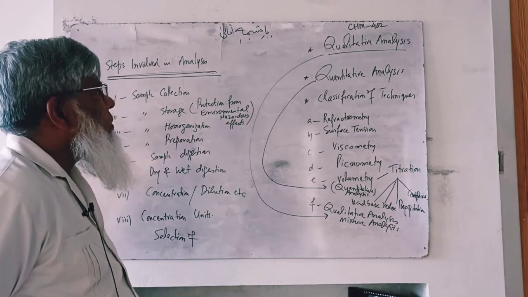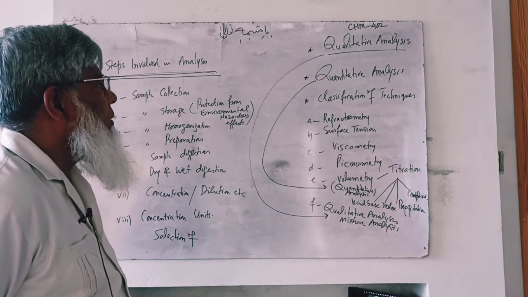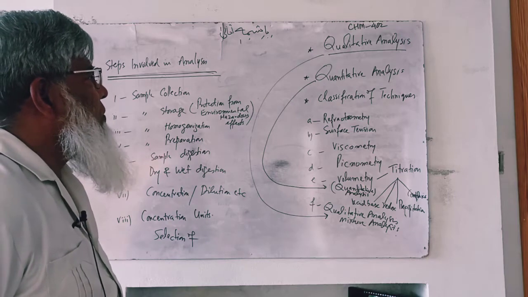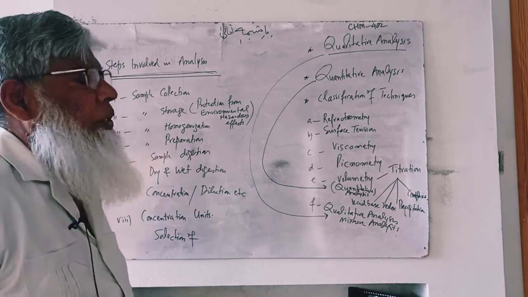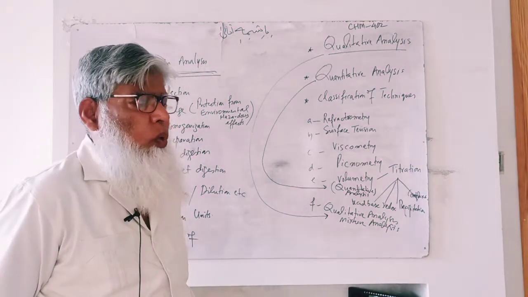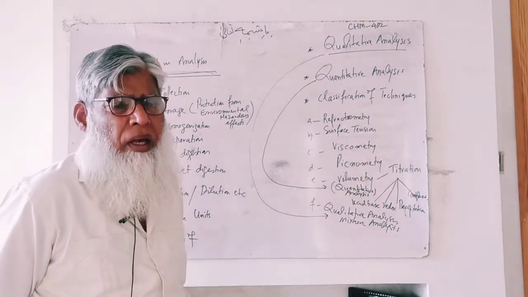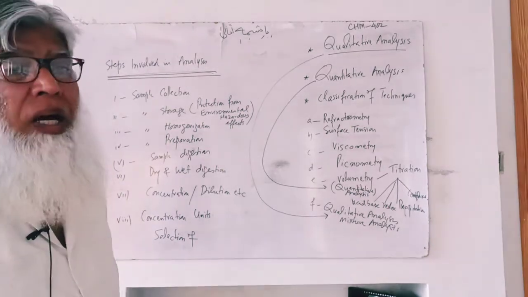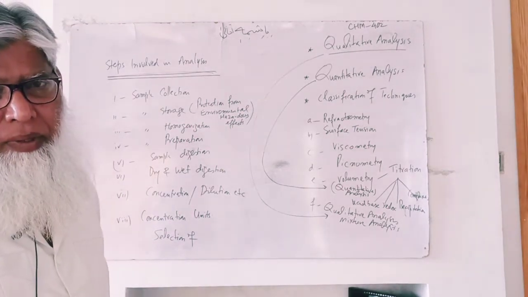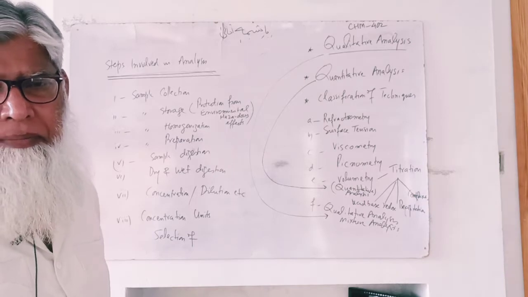As in the course contents and curricula, there are two other headings mentioned: qualitative and quantitative analysis. Qualitative means kind of elements, analysis in which only the kind of elements has been determined.